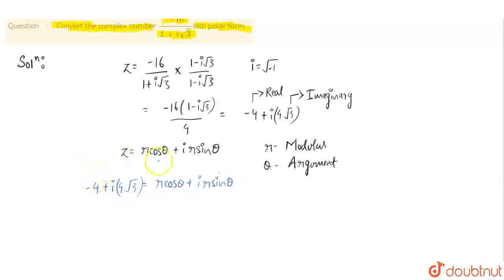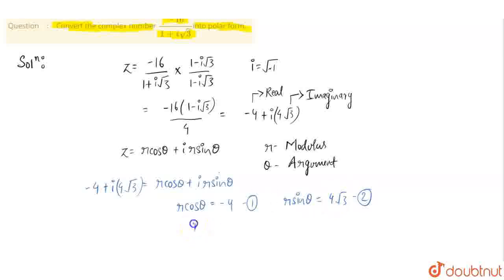So here equating real part, the real part here is r cos theta. So r cos theta equal to minus 4. Let's name it as equation number 1. Second, equating imaginary part, r sin theta is equal to 4 root 3. Let's name it as equation 2.